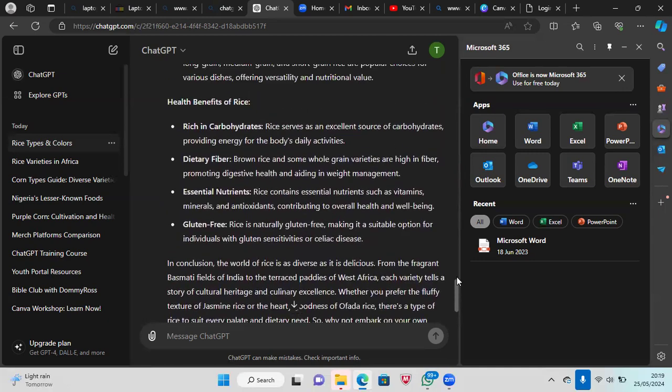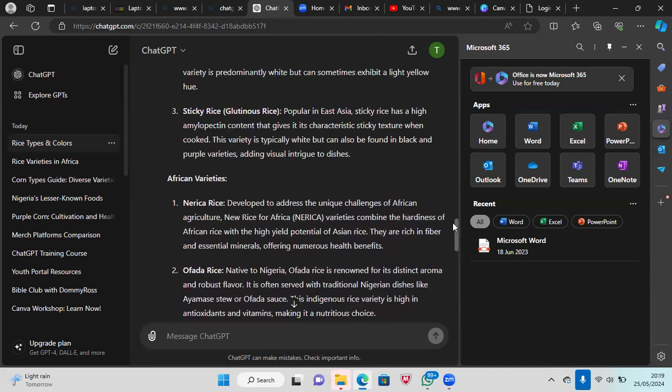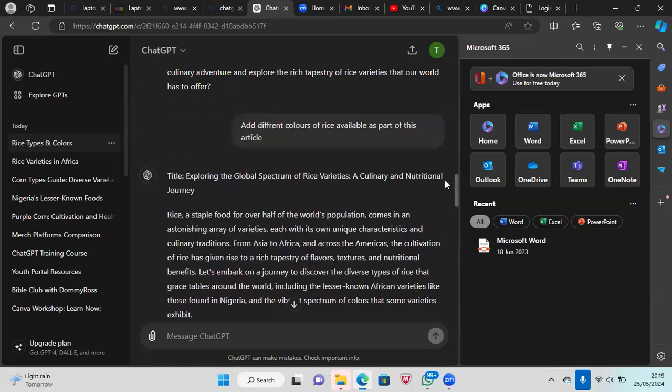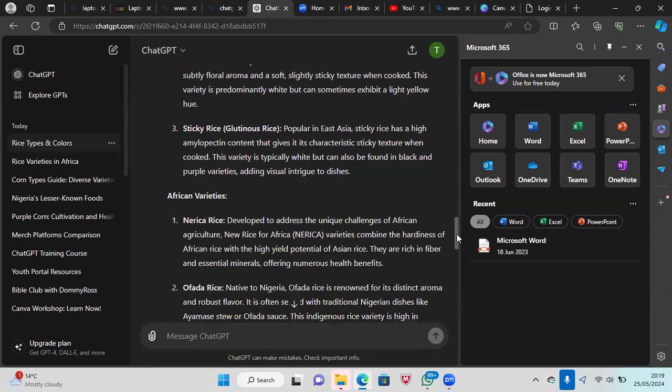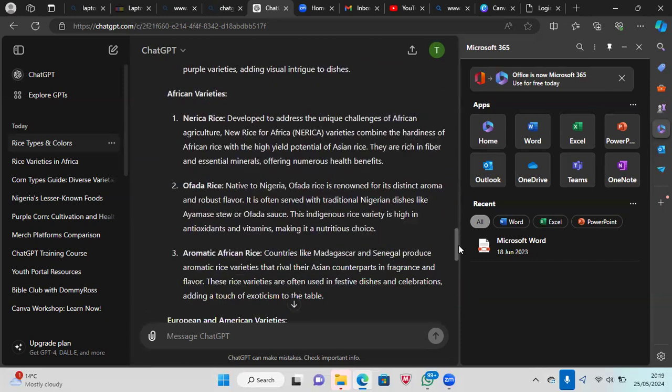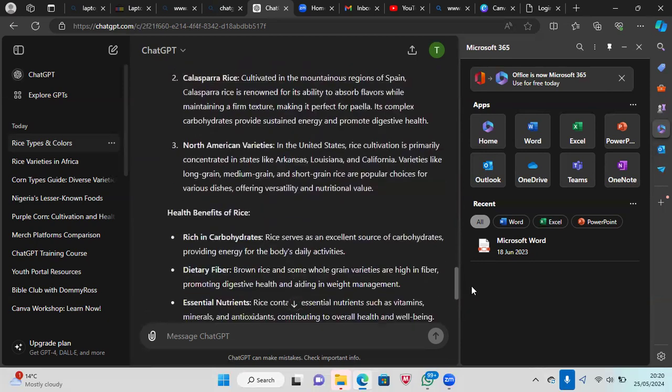We told it to regenerate for us. So, what I then see on here is this. Number one, what's the purpose of this article? It's very important when you are generating to ask what is the purpose of what you're doing. So we are generating this article because our main goal is to empower the community members to understand that it's not only white rice that is out there. There are loads of rice out there, and they have very good health benefits.